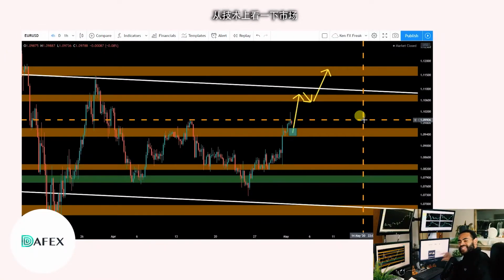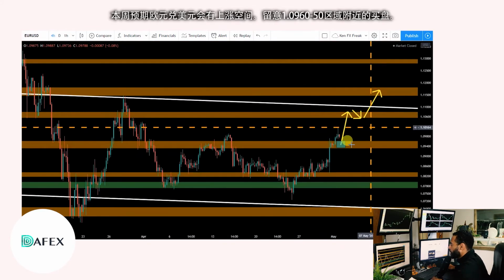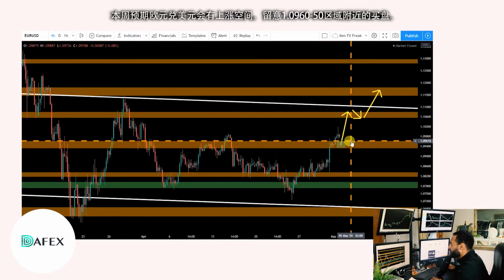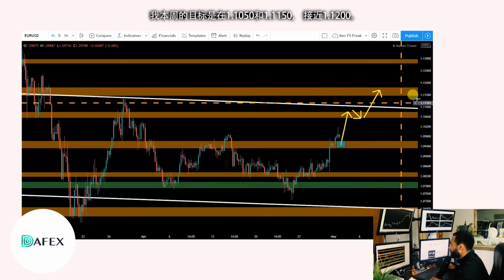Hi guys, so just taking a look at the markets technically, I'm looking for some upside this week for euro dollar. Watch out for some buying around the 109.60 towards 50 area. My targets this week would be looking at 110.50 and 111.50, almost towards 112 this week, potentially there.